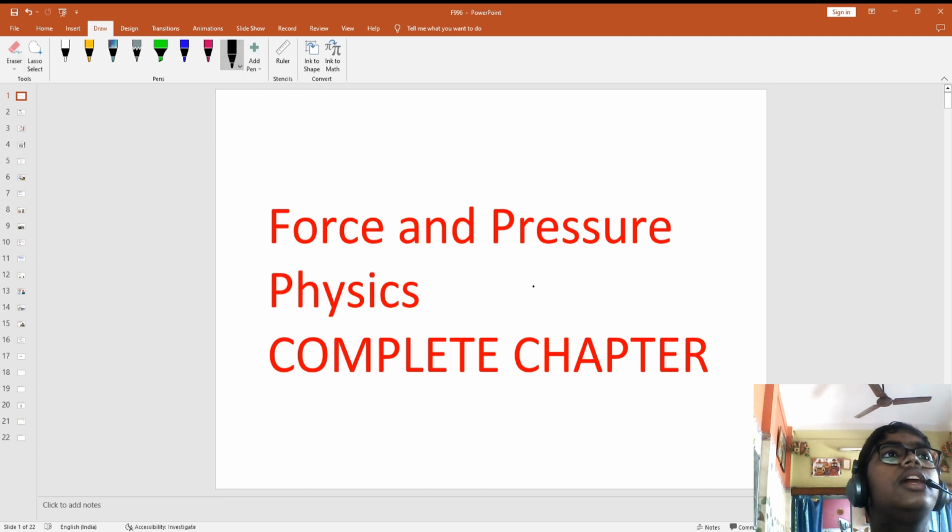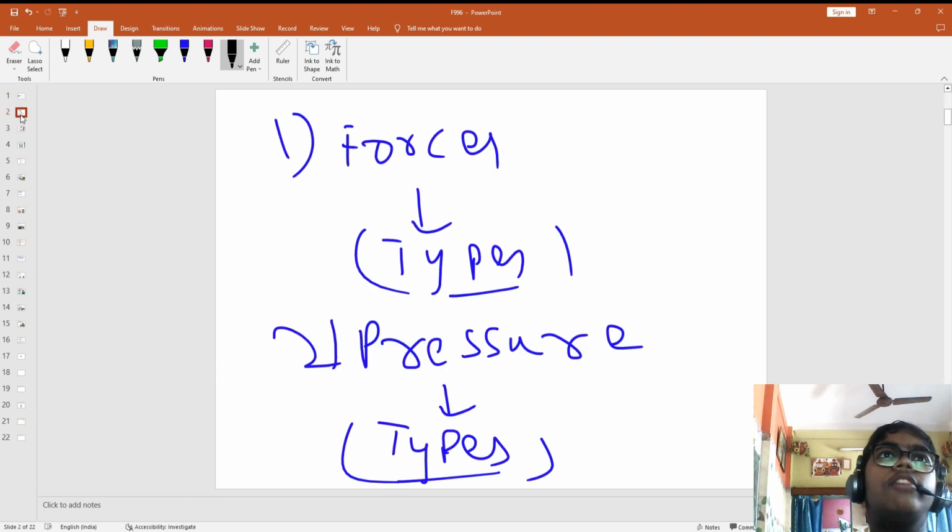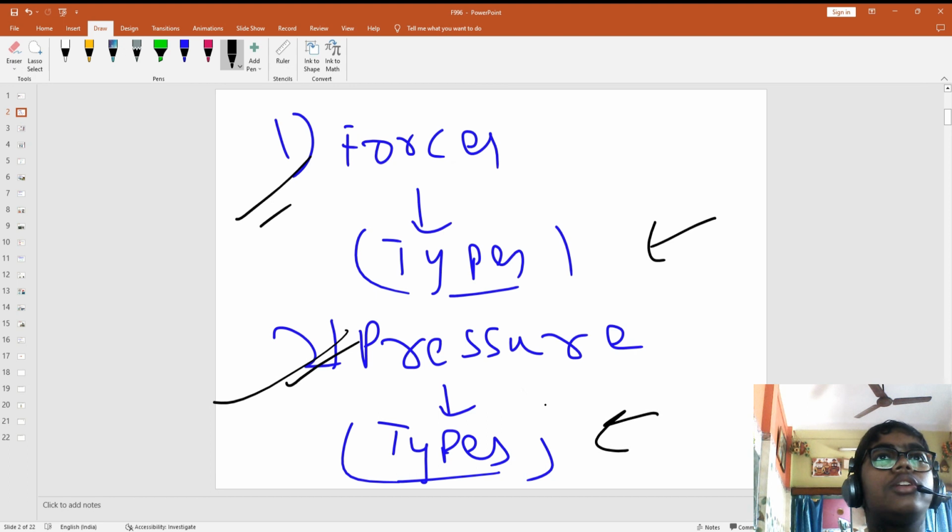Yes, let's move on to the chapter that is of physics. We have done one chapter from chemistry, one chapter from biology. Today we are going to do one chapter from physics, a very easy chapter you can understand. We will learn about forces and its types, and pressure and its types according to states of matter. That we are going to learn.